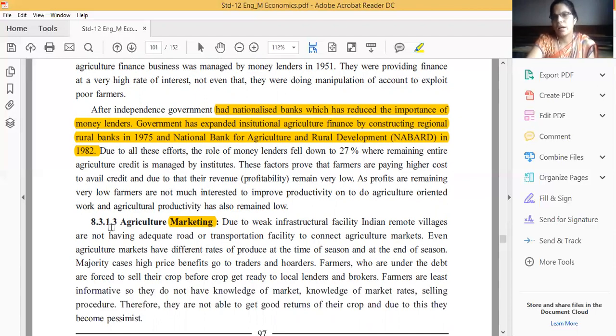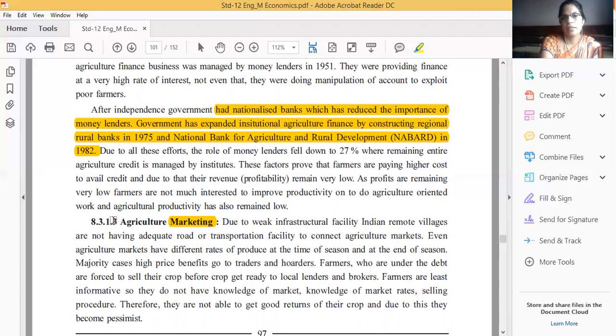As profit remains very low, farmers are not much interested in improving productivity or doing agriculture-oriented work, and agriculture productivity has also remained low. Next one is agriculture market.